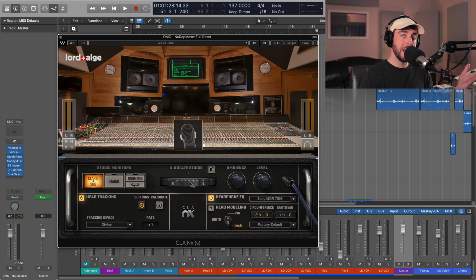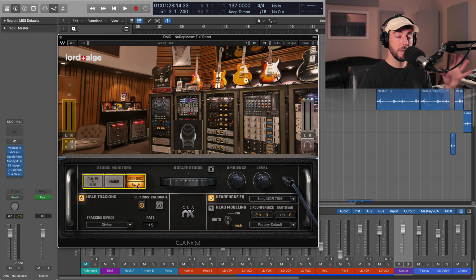The last monitoring option we have here in Chris's studio would be the boombox in the rear of the room. This is a great real world reference. It's going to be useful for picking up on what it's going to sound like on smaller devices like your phone, a computer monitor, even the car to some extent.